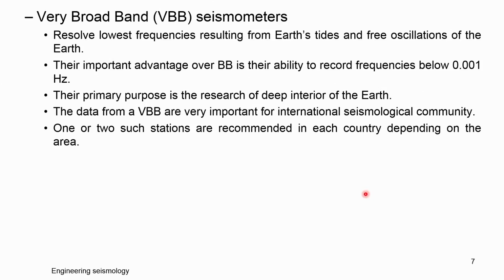So, nowadays apart from these three there is one more, called the very broadband seismometer. It resolves the lowest frequencies resulting from the earth tide and the free oscillation of the earth. The important advantage of VBB is the ability to record frequencies below 0.01 hertz. Their primary purpose is research on the deep interior of the earth. Data from VBB are very important, and the international seismology community recommends one or two such stations for each country, depending upon the area where it is located.